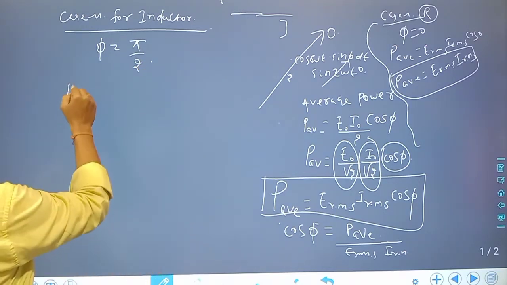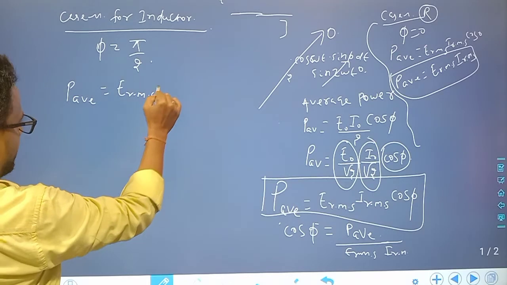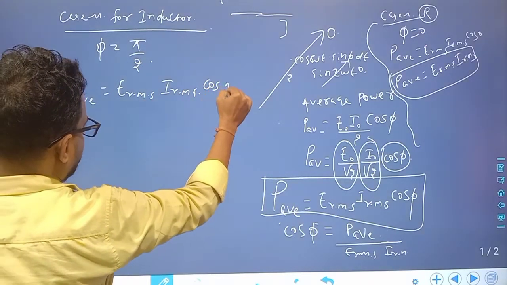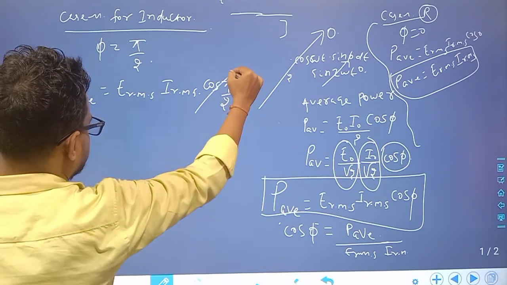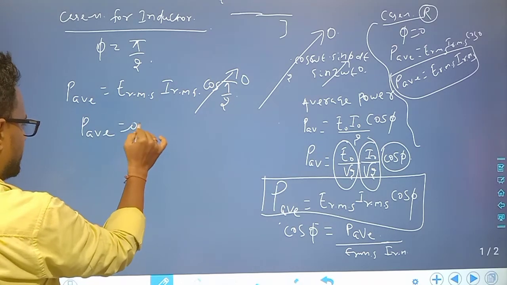So P average is equal to how much? E RMS, I RMS, cos pi by 2. So cos pi by 2 is equal to cos 90, so the average power is equal to 0. Clear?